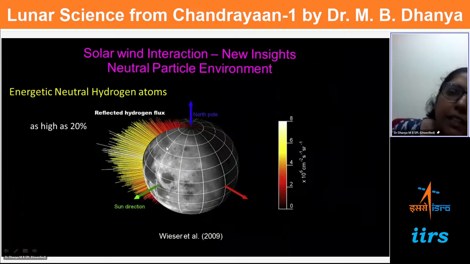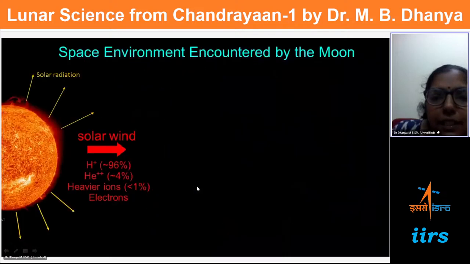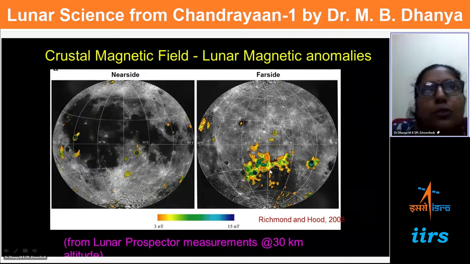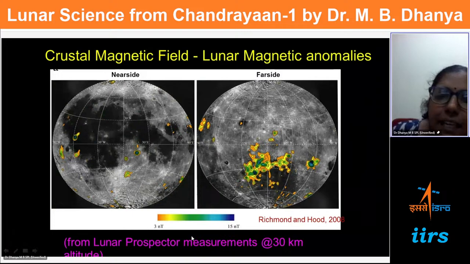Now, another result. We have found energetic neutral hydrogen atoms. Earlier we talked about patches of magnetic field on the Moon. Like Earth, whether these patches of magnetic field can stop the solar wind flow and divert it, and form an umbrella-like structure in the case of the Moon, seems to be very unlikely, isn't it?